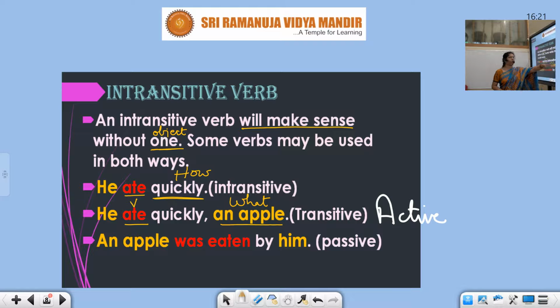How do you know that it is an active voice? You first must identify the verb. What should the verb be? It should be a transitive verb. And it should have an object. Of course, when the verb is transitive, it ought to have an object. It compulsorily must have an object. Then only it's a transitive verb. So when a verb is transitive, the active voice can be changed into passive. See, an apple was eaten by him quickly. You can add the word quickly over here.